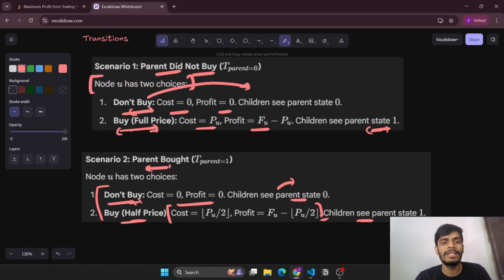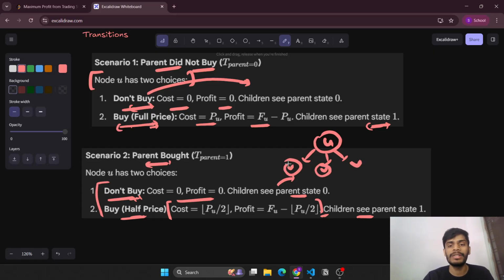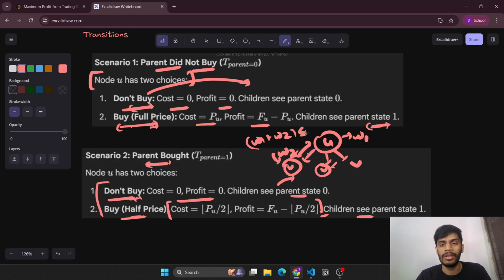Now once this is clear for a particular U, we need to be able to know, for all the child nodes V that it has, with what budget it was able to calculate this value, and with what budget we have reached. Suppose we have reached here with W1 and reached here with W2, then while we merge these two states, this overall budget still needs to remain less than or equal to the constraints that we have, the overall budget.